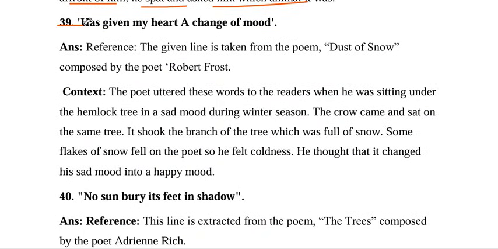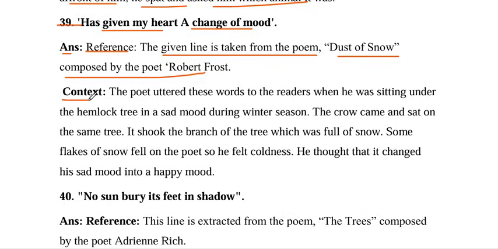Question number 39. Has given my heart a change of mood. Answer. Reference. The given line is taken from the poem Dust of Snow, composed by the poet Robert Frost. Context. The poet uttered these words to the readers when he was sitting under the hemlock tree in a sad mood during the winter season.